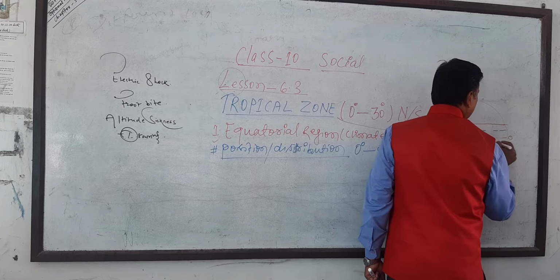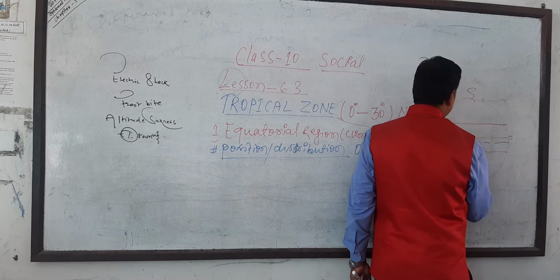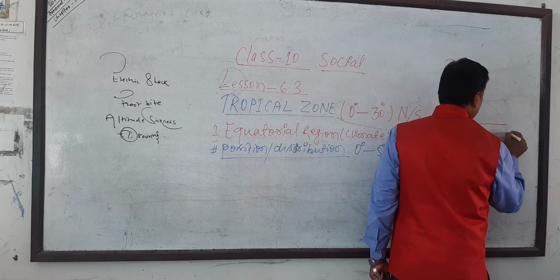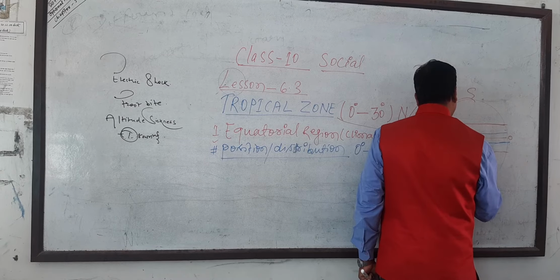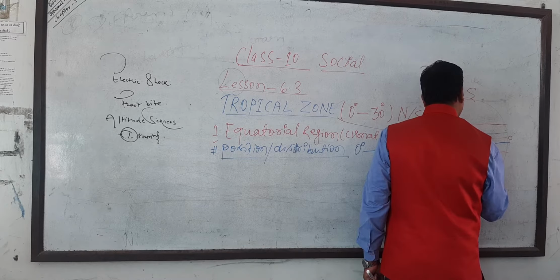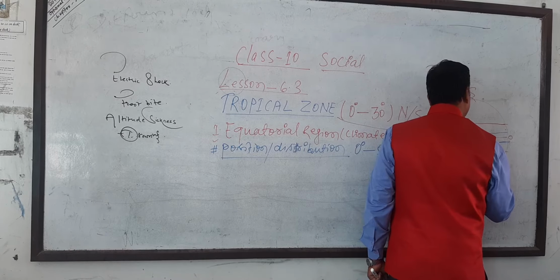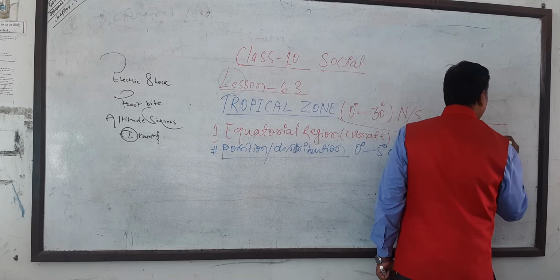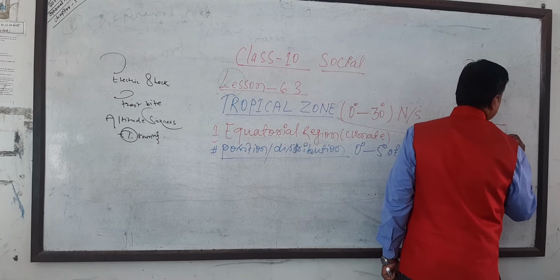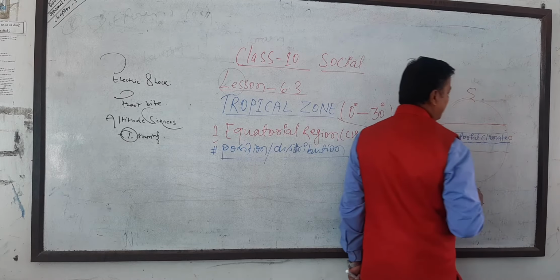This is the equatorial climate. Understood?